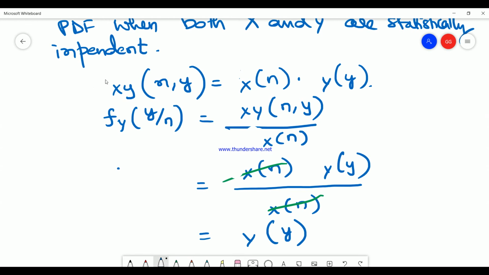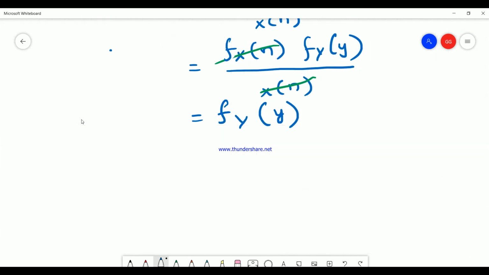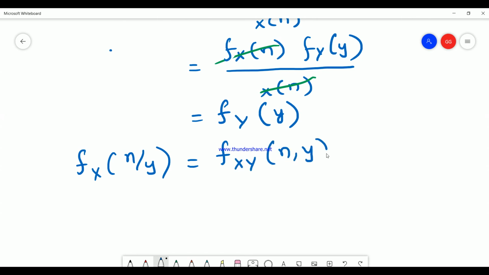So it is Fxy, Fxn, Fy of n, Fxn. So this is Fx of n, Fy of y. Finally you are left with Fy of y. Okay. So similarly I can also do for the other one, where I can also say Fx of n given y can be written as Fxy of n comma y divided by Fy of y.